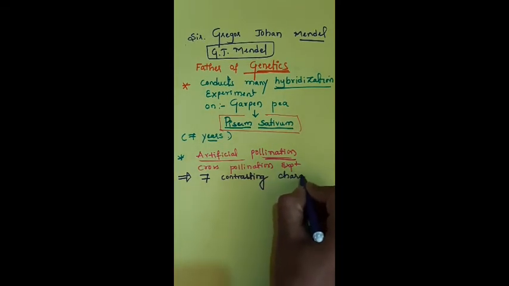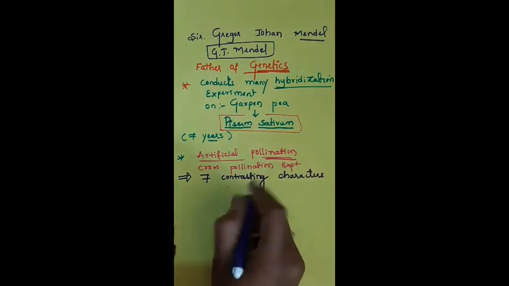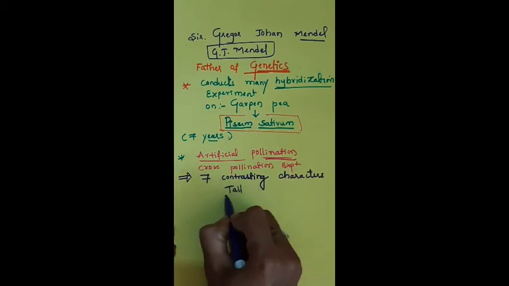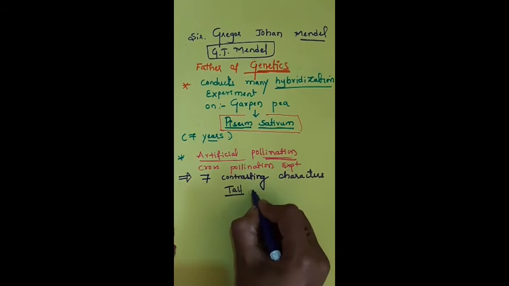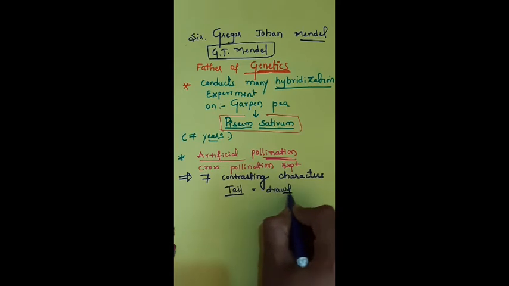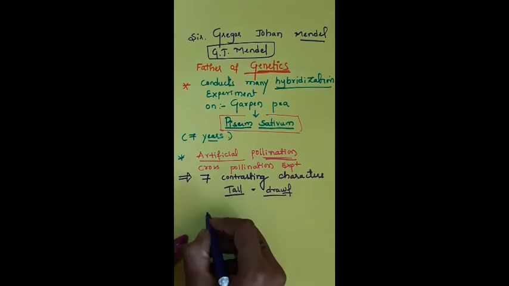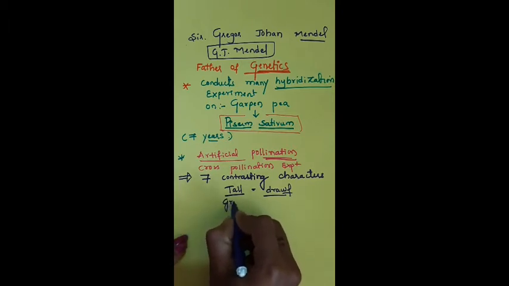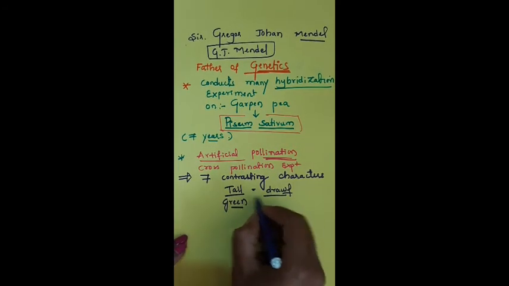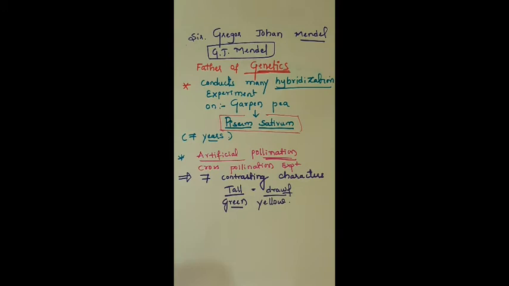Contrasting means exactly opposite. If he selected a tall Pisum sativum plant, he also selected a dwarf one. If he selected green fruit, he selected yellow fruit. That's why we say 7 contrasting characters.